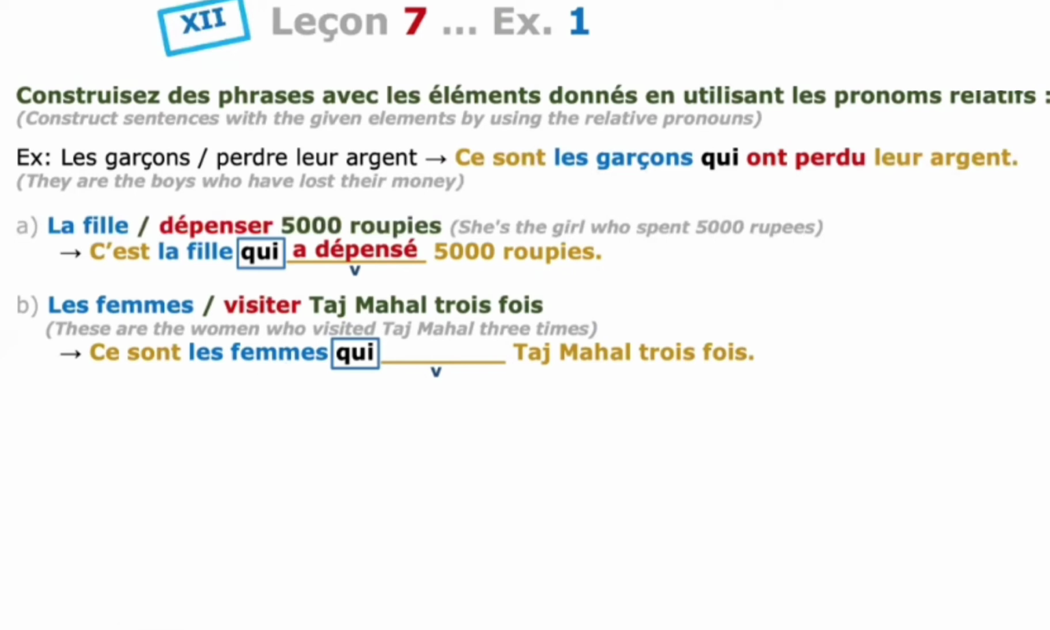Third person plural, feminine plural, so I have to use elles. Conjugation of avoir is ont. And then how to get the past participle of visiter? Go with the general rule, cut ER and add é. Finally, you get: Ce sont les femmes qui ont visité le Taj Mahal trois fois. The women who have visited the Taj Mahal three times.